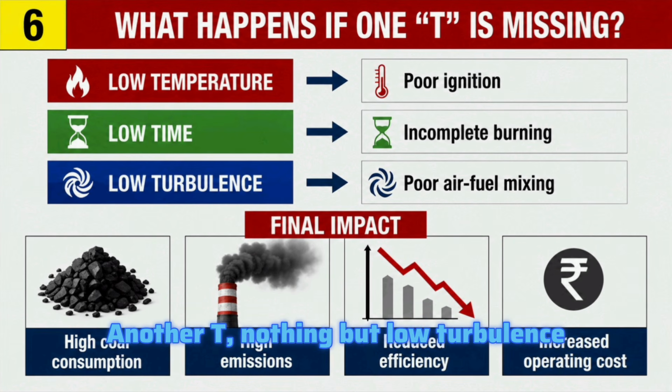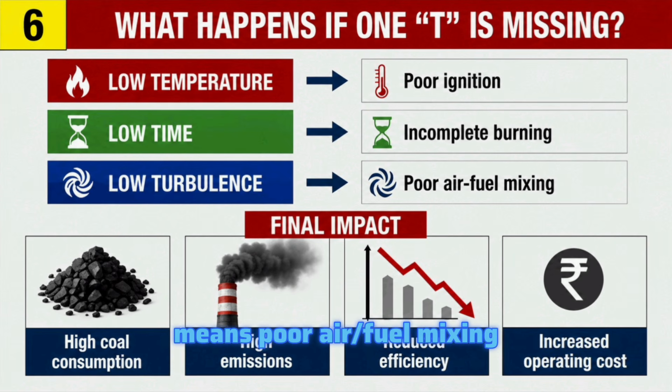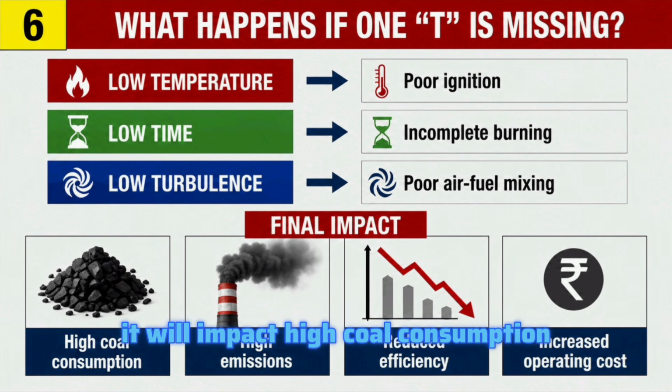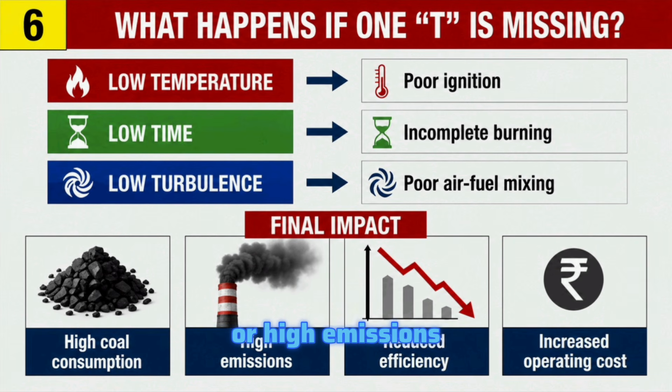Another T, turbulence. Low turbulence means poor air fuel mixing. If any one of these T's is missing in the furnace or boiler, it will result in high coal consumption, high emissions, reduced efficiency, and increased operating cost.